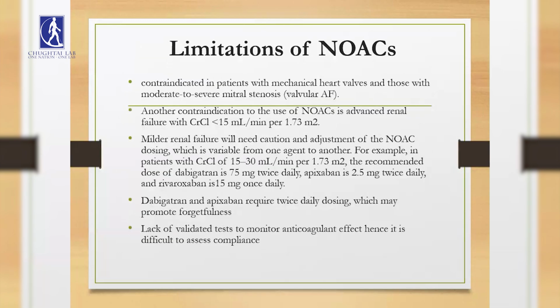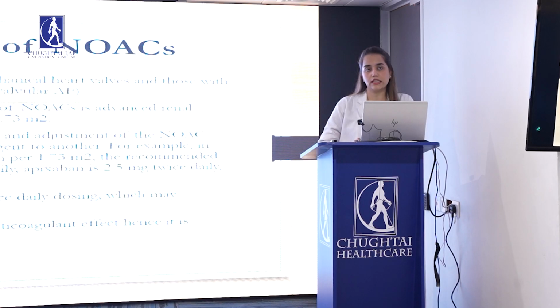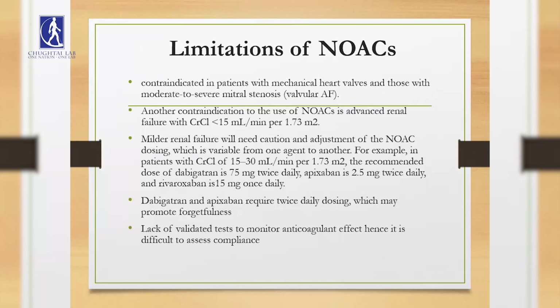However, there are still certain limitations that clinicians face while prescribing oral anticoagulants. These include mechanical heart valves and moderate to severe mitral stenosis, which is valvular atrial fibrillation. In that case, warfarin is still the drug of choice for stroke prevention. Further, the doses of oral anticoagulants have to be prescribed carefully in renal failure. It needs adjustment in the range of moderate failure, between 15 to 30 ml, in which case the doses are halved. But below 15 is an absolute contraindication.